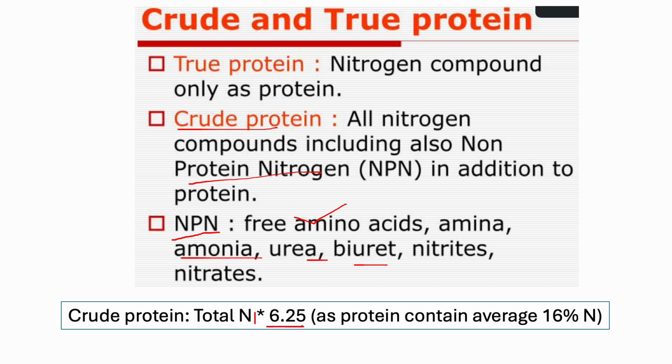Why 6.25? We call it the Kjeldahl constant. In the Kjeldahl method, if we find total nitrogen percentage, we multiply it by 6.25 as protein contains an average of 16% nitrogen. So 100 divided by 16 equals 6.25. So we will get the crude protein percent.